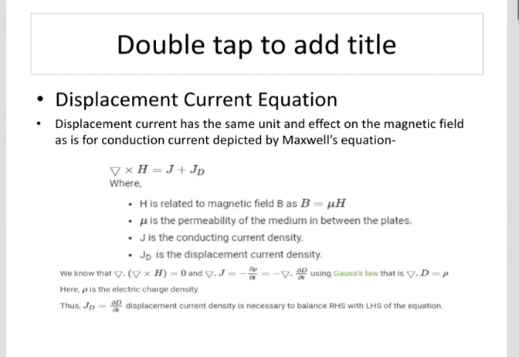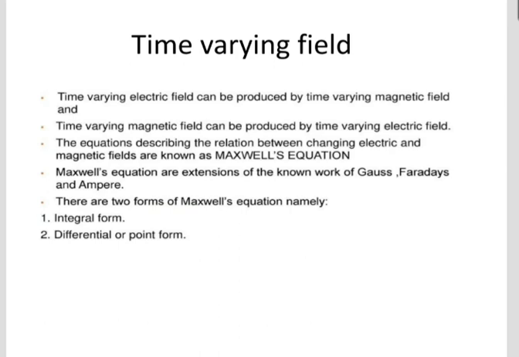In electromagnetism, displacement current density is the quantity dabba D by dabba t, appearing in Maxwell's equation, and it is defined in terms of the rate of change of D, that is the electric displacement field. The displacement current density has the same unit as the conduction current density, and it is the source of the magnetic field just as actual current is. However, it is not an electric current of moving charges but a time varying electric field.